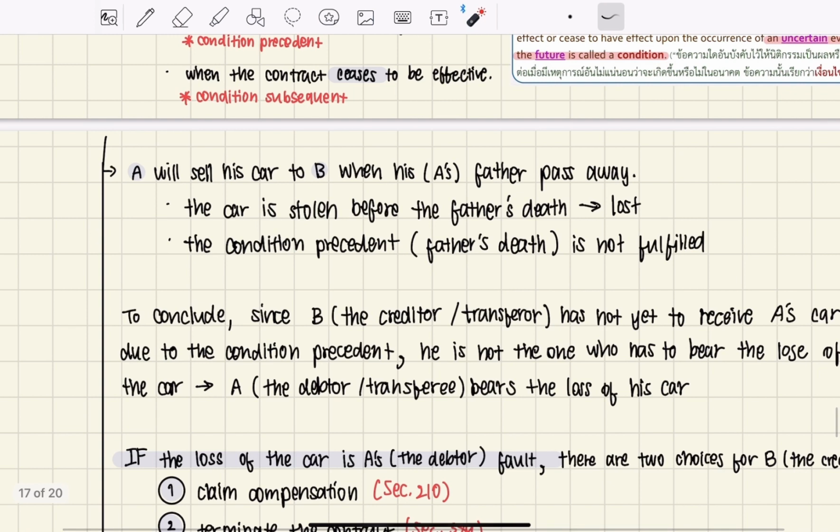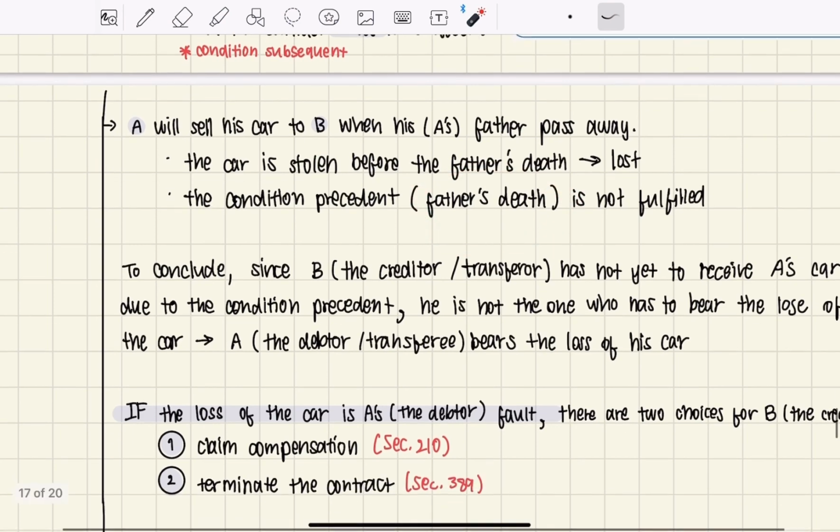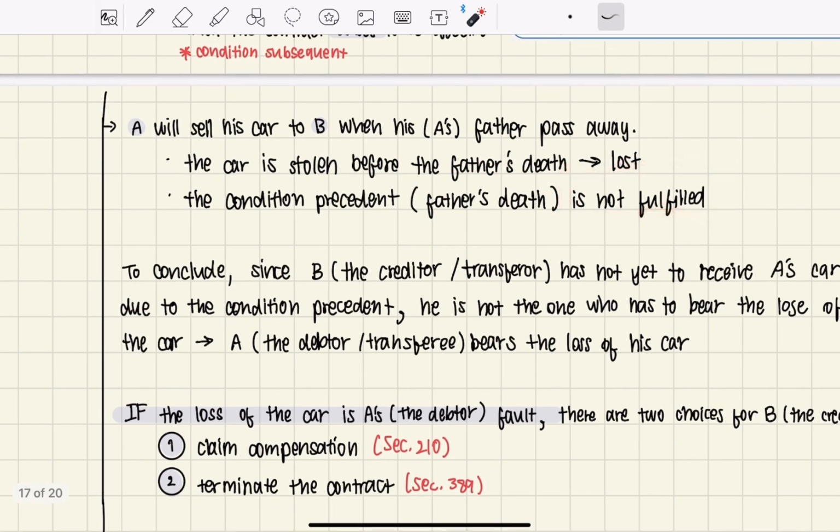So A will sell his car to B when A's father passes away. The problem is that the car is stolen before A's father's death. So this is the condition. The condition is that A will sell his car to B only when his father has passed away. The condition precedent is his father's death, and it is not fulfilled yet because his father is not dead yet, but the car is already stolen.